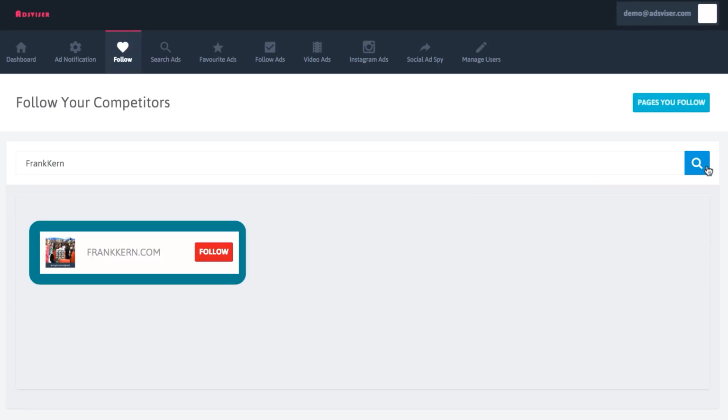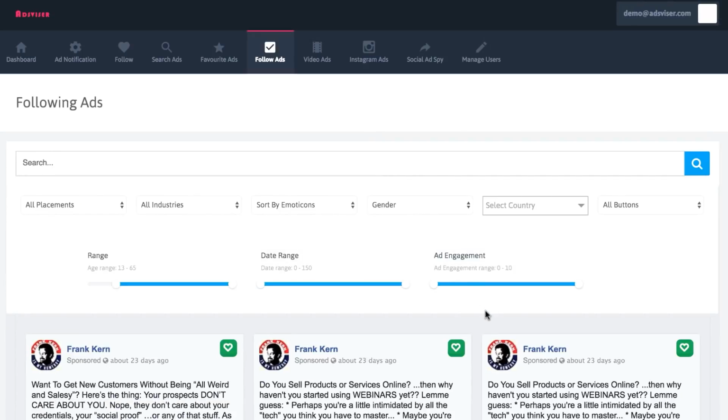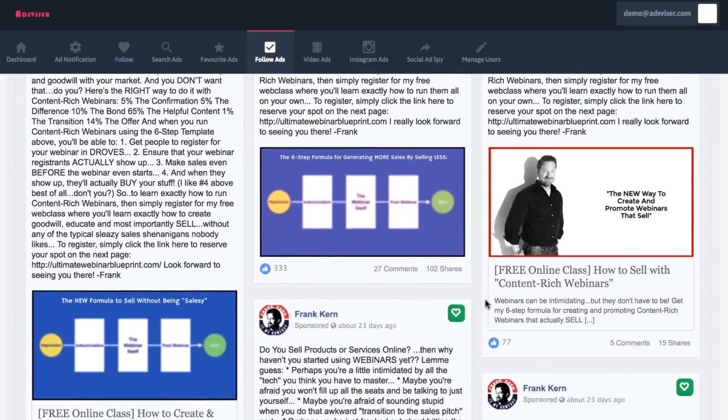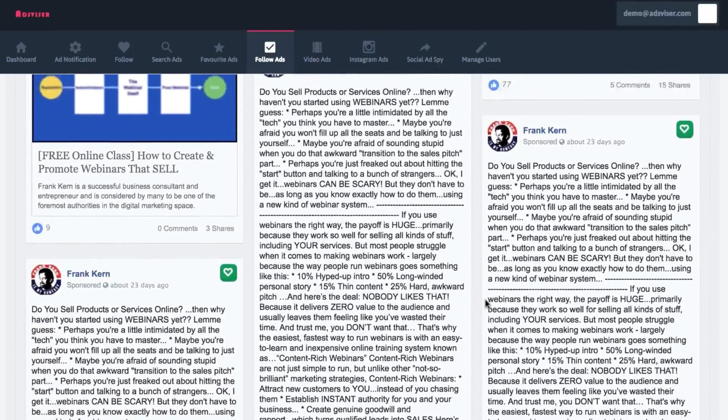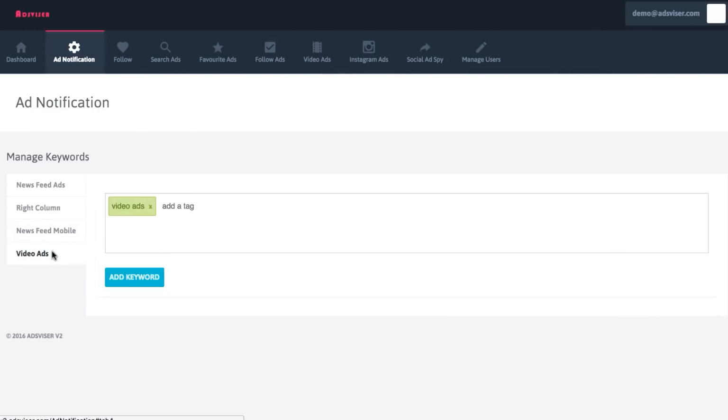Also, AdsVisor 2.0 comes with a new powerful follow ads feature. Simply enter the name of your competitor's page, and the follow ads module will show you all the ads they've been running on Facebook to see what's been working well for them and what's not. The new ad notification feature allows you to add any keyword you wish and then get notified once a week when an ad with this keyword has been added to the AdsVisor database for you to check out.